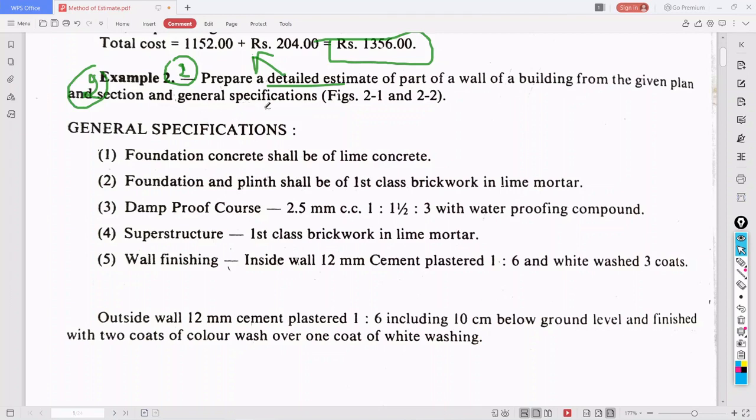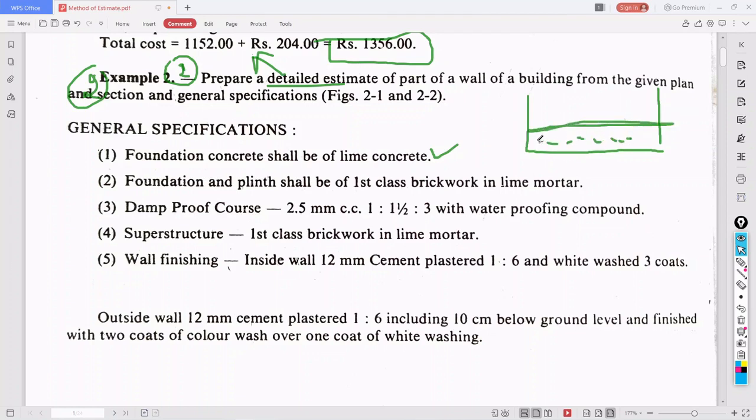So we need to estimate a part of a wall of a building. So what is the general specification? Okay, foundation concrete shall be of lime concrete. Foundation concrete in the sense what? After opening the trenches, we are keeping some CC bed.